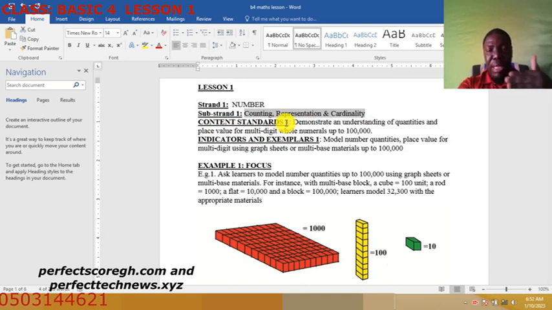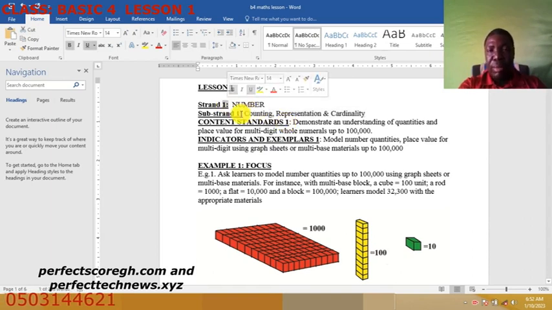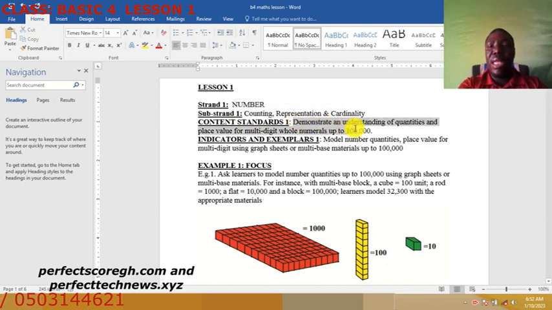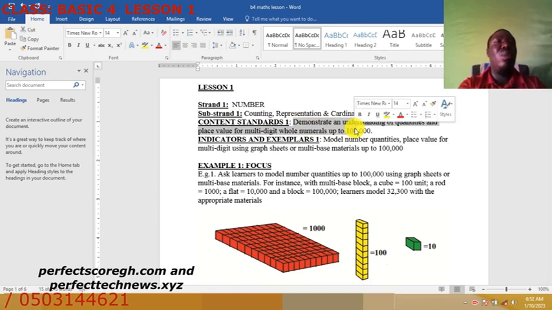The lesson is based on content standard and examples, examples and indicators 1. So this is 1, so always follow that. This is strand 1, substrand 1. Anytime you see that this has changed, it means we are moving on to the second substrand under the same strand 1. Under this one, the content standard is what? Demonstrate an understanding of quantities and place value for multi-digit whole numerals up to 100,000.